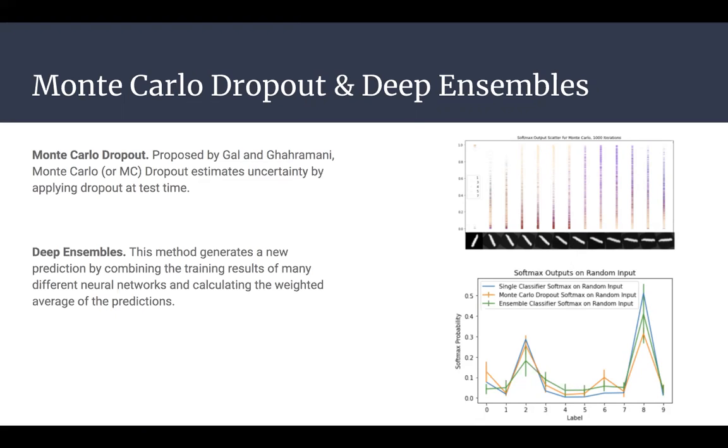The next experiment we conducted was producing a randomized image and feeding that into the Monte Carlo dropout model, the deep ensemble model, and a normal neural net. Since this is a bad data point, we should expect that the model would be highly uncertain about the point. A normal neural net produces a prediction of 8, however, with high confidence. In contrast, the ensemble classifier and a Monte Carlo dropout model effectively reduce overconfidence in this prediction, reducing our highest probability by a factor of roughly 2.